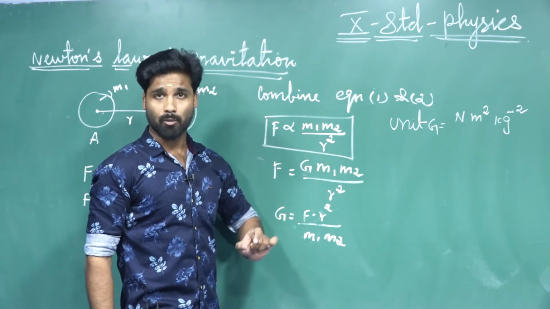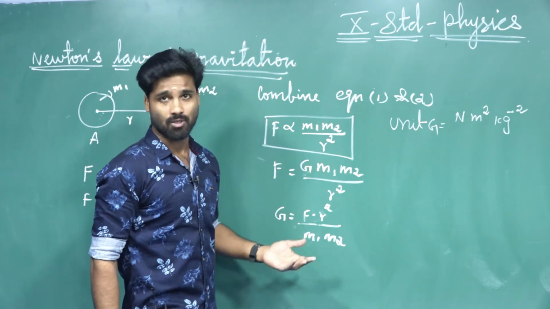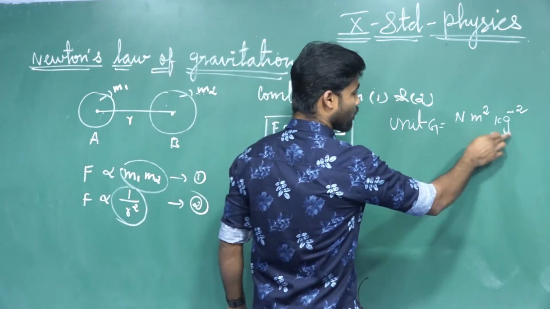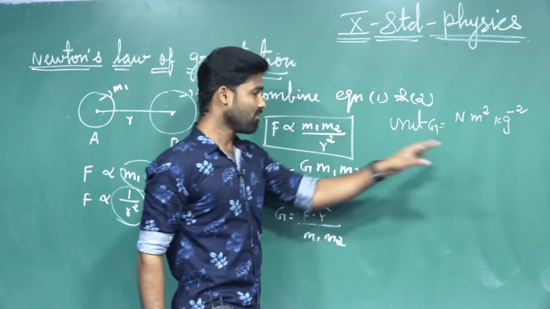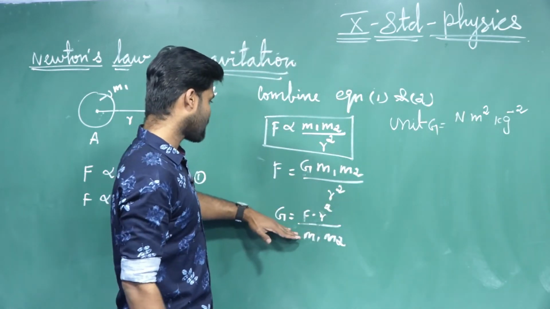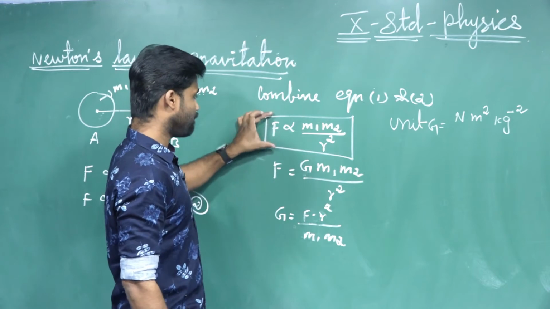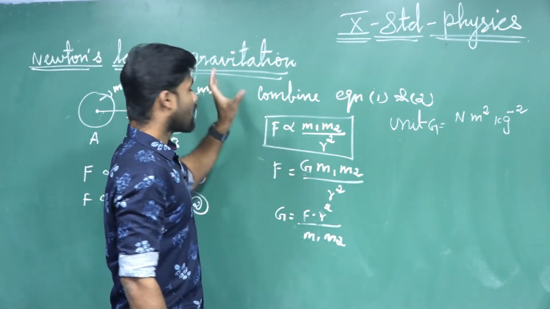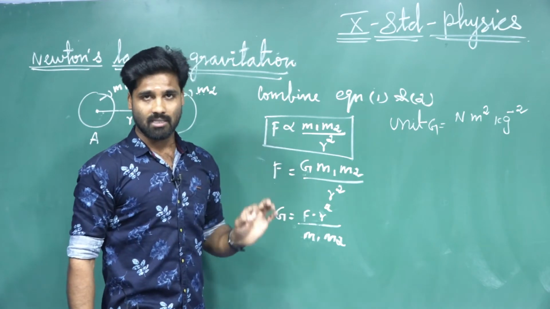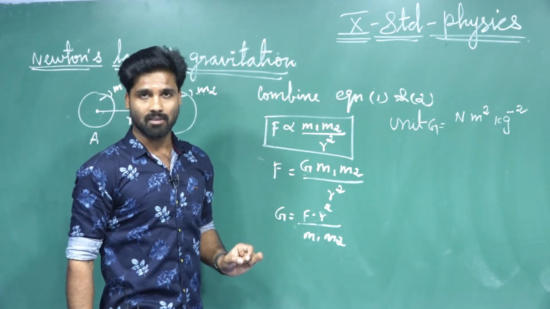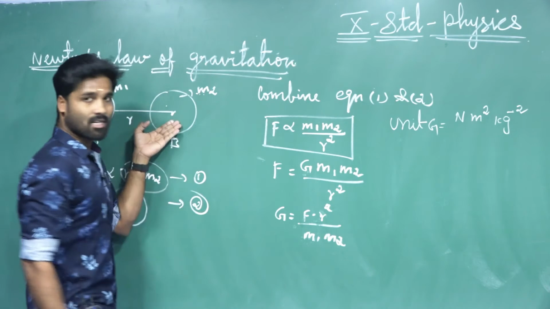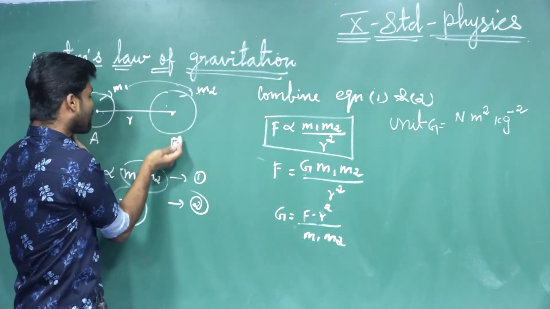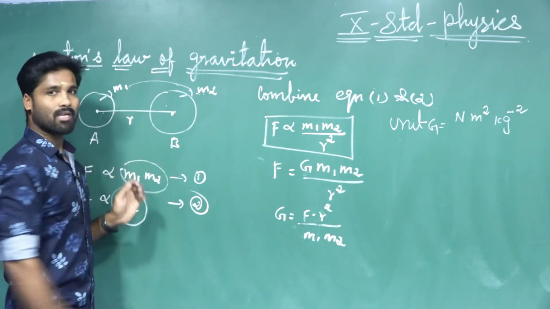Dear students, you should keep it in your mind. Why? Because sometimes they may ask the question for 1 mark. Okay, so unit of G equals Newton meter square kilogram power minus 2. So this is the final unit for the universal gravitational constant. This is the formula or derivation for Newton's law of gravitation. What is Newton's law of gravitation saying? Every object in the universe attracts every other object with a force directly proportional to the product of their masses and inversely proportional to the square of the distance.